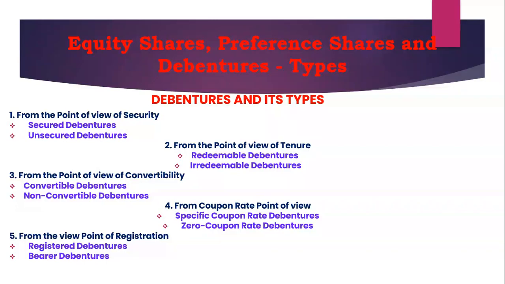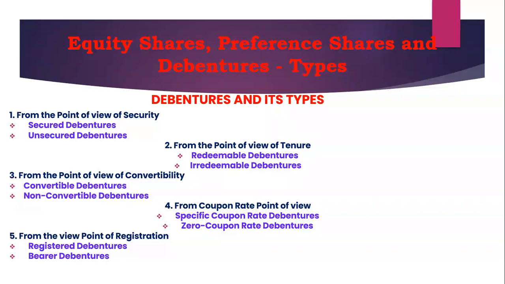Then the last one is from the viewpoint of registration. The first is registered debentures and the other is bearer debentures. What is exactly the difference between these two? Registered debentures are those which require all the details, comprising addresses, names and particulars of holding, to be entered in a register kept by the company itself. These debentures can be moved only by a normal transfer deed.